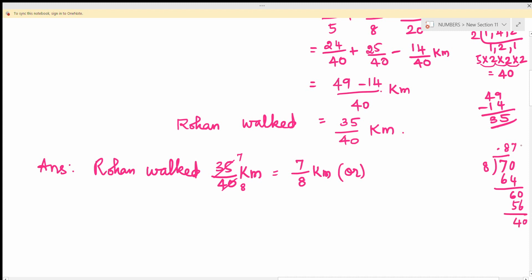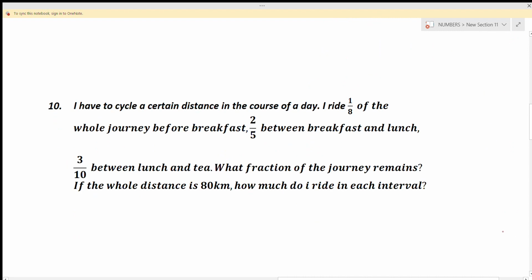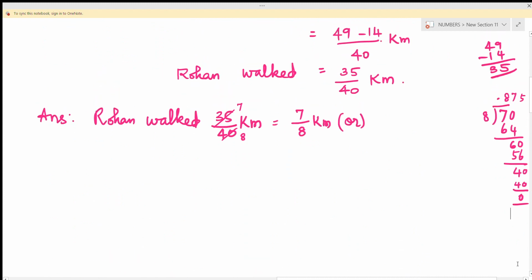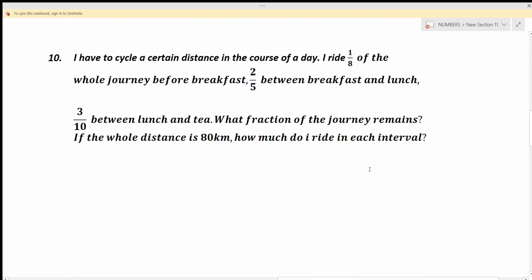4 and add 0.5, 8 5s are 40. So if you divide this, you will get 0.875 kilometer. In another word, we can write it as 875 meter. So in 3 ways we can write the answer. One is in the fraction form, another one in terms of kilometer, and the third one in terms of meter. Now we'll move to the 10th question, children.